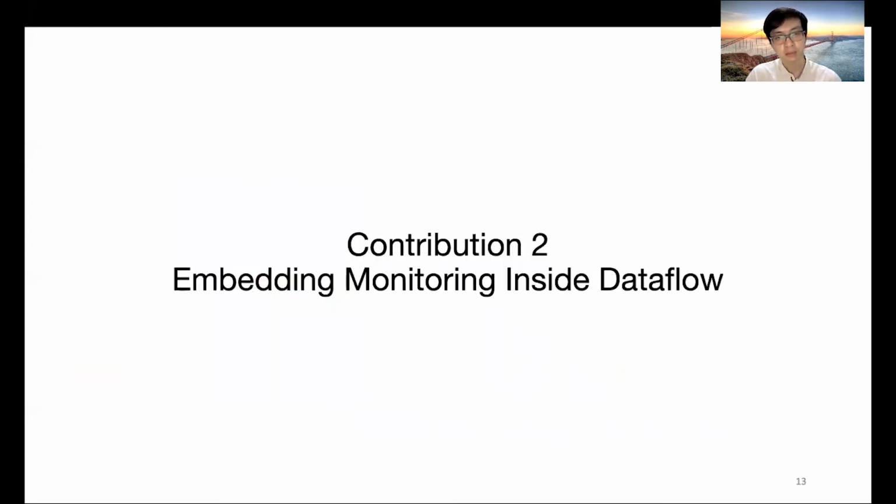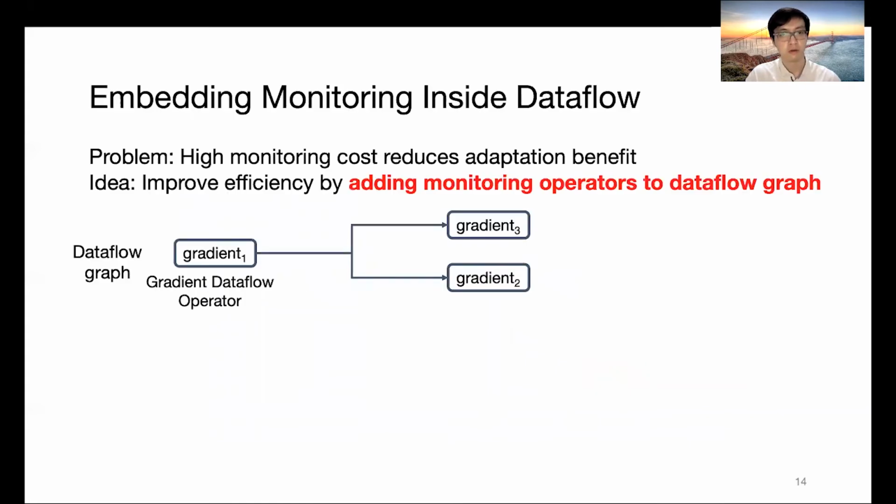KungFu embeds monitoring inside the data flow. And the major reason is because if we are having many adaptation policies, we want to ensure they won't cause large monitoring overheads, which will reduce their adaptation benefits. And our idea is to improve monitoring efficiency by adding monitoring operators inside the data flow graph. We show how this is achieved using this sample data flow graph here.